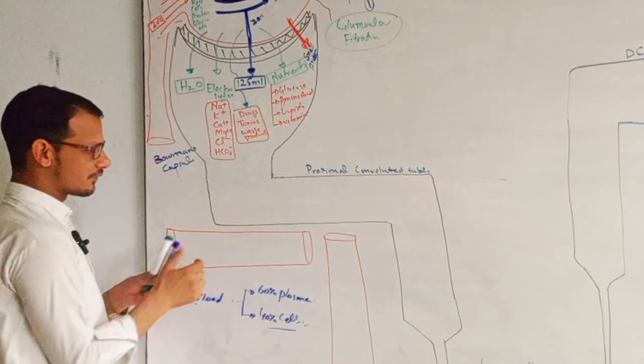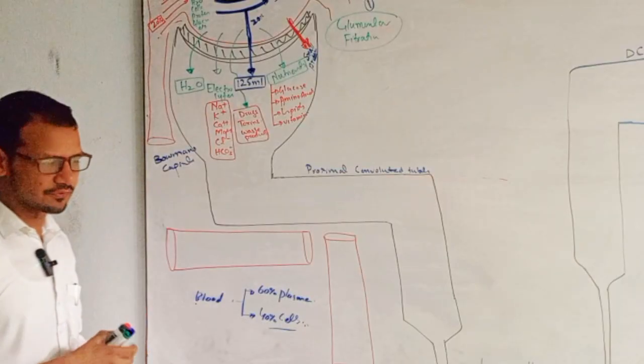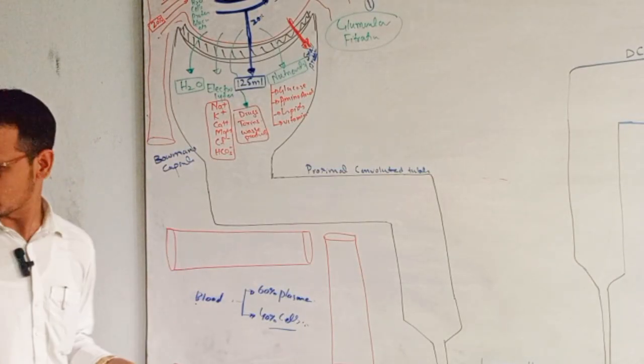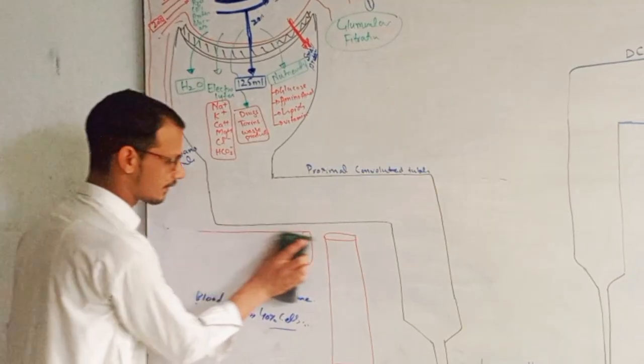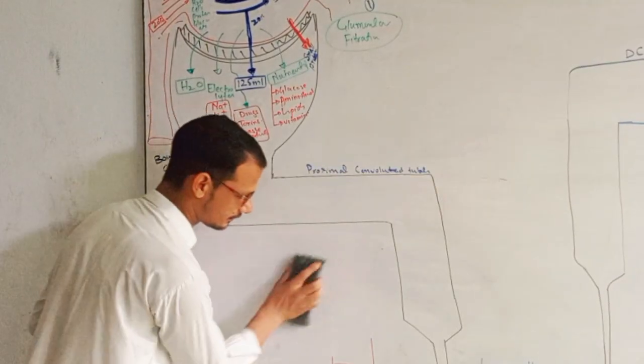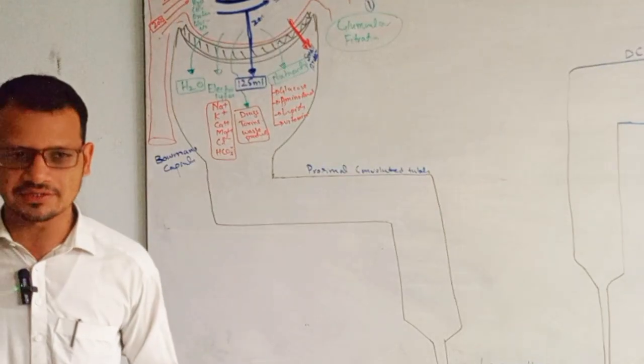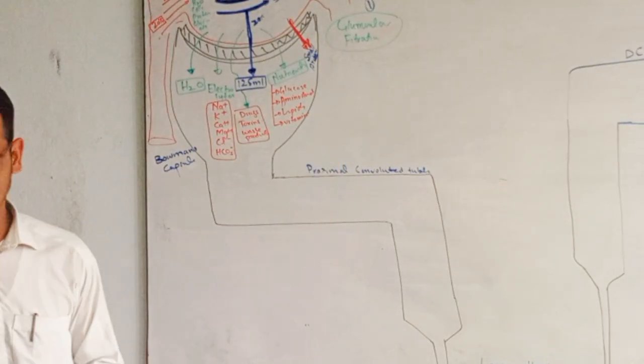Now, here in the proximal convoluted tubules, we have special types of cells. What is the name of these cells? Anyone? Cuboidal epithelium, but having brush borders on the lumen side of the nephron.